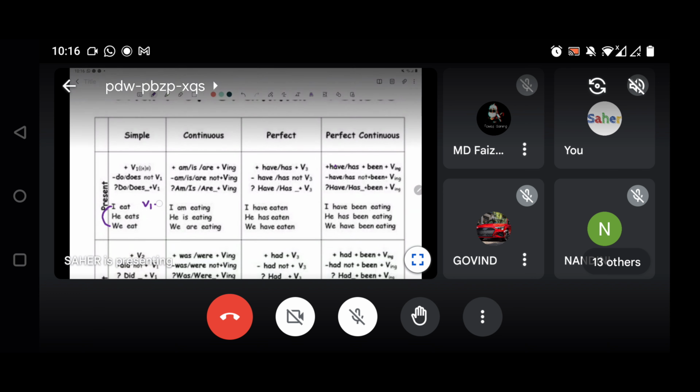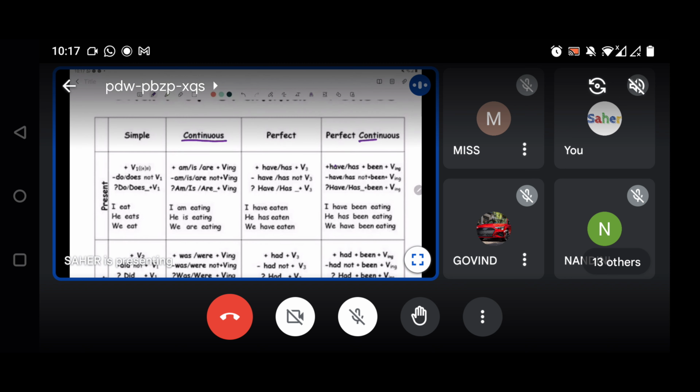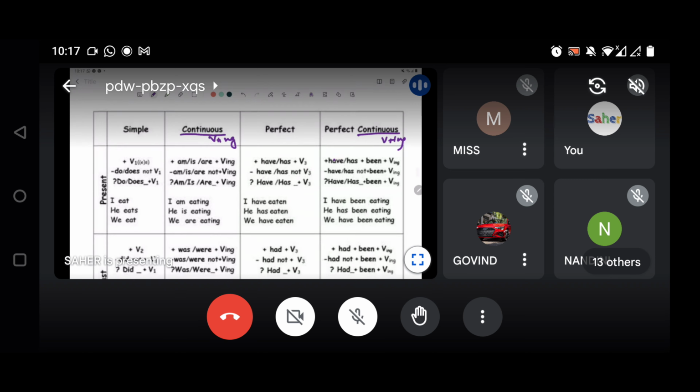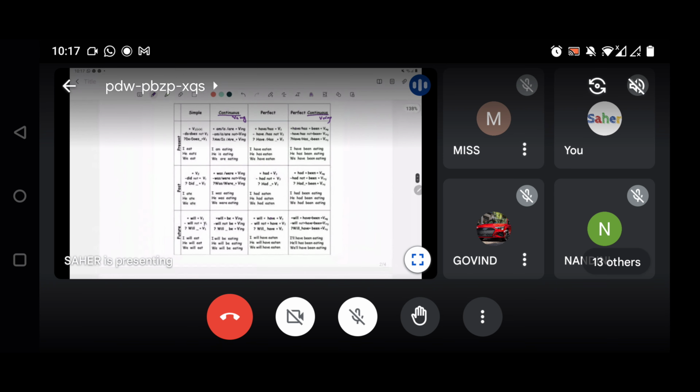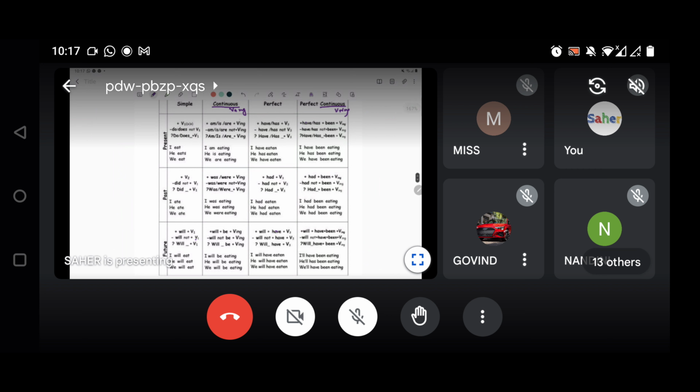Okay, clear? This is clear? Simple present tense. Whenever continuous comes, in any form, you have to understand that there is always the verb ing form. The verb ing form is going to be used. You see in any of the syntaxes, any of the formulas, wherever continuous is coming, the verb ing form is being used. Look over here, isn't it?